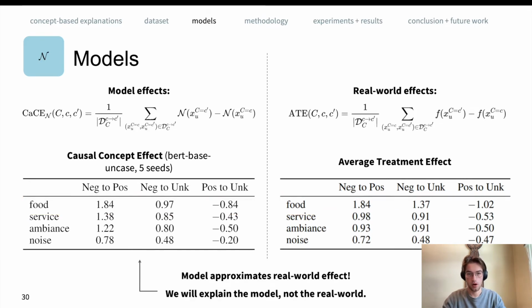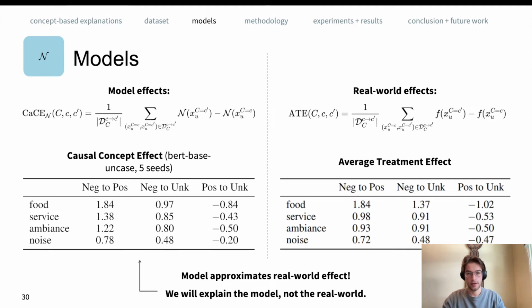In the rest of this talk, we will be explaining these model effects. We will ignore the real world effects. Our explanation methods will try to explain model behavior. Even if the model behavior is completely wrong with regard to the real world, if our explainers can explain this wrong behavior, we consider them good explainers.